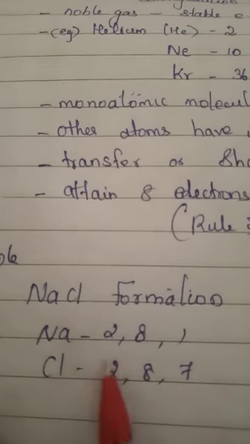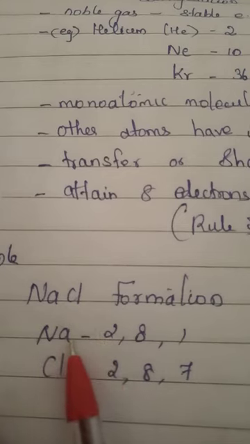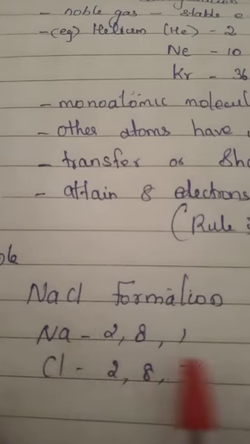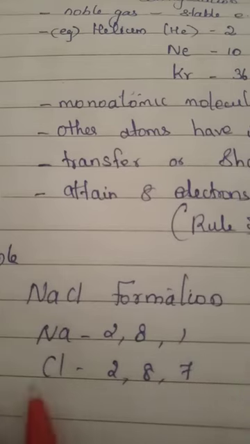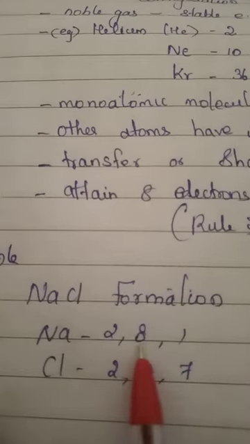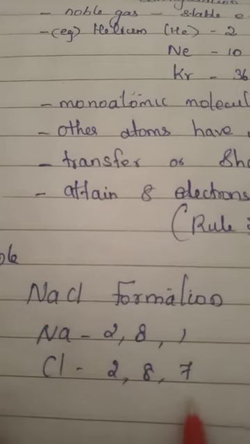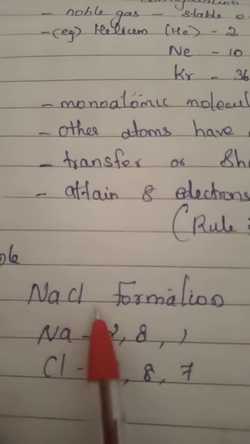So now chlorine is in need of how many electrons? 1 electron. Sodium has an excess 1 electron. So when they combine with each other, sodium transfers this 1 electron to chlorine. Now the outer shell electron is shifted to chlorine. Now how many electrons are in the outer shell? After removing 1, 8. Here after getting 1, it will get 8. So sodium and chlorine exist as a single molecule called sodium chloride.